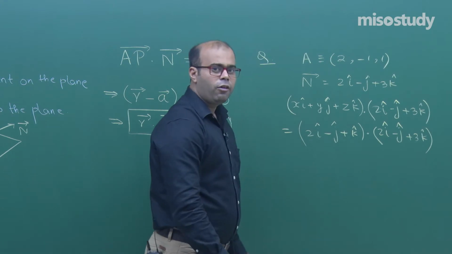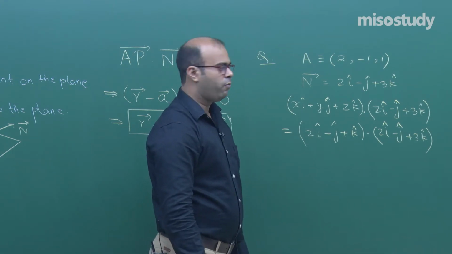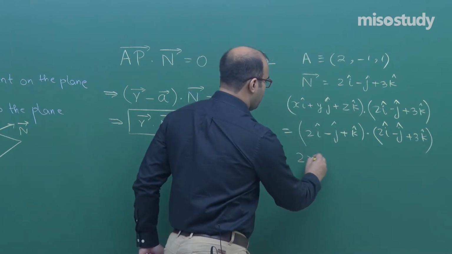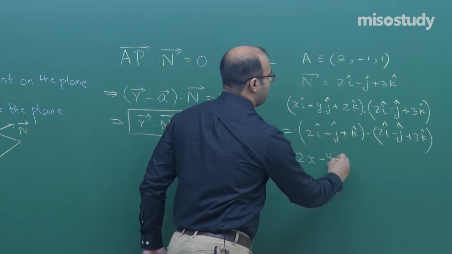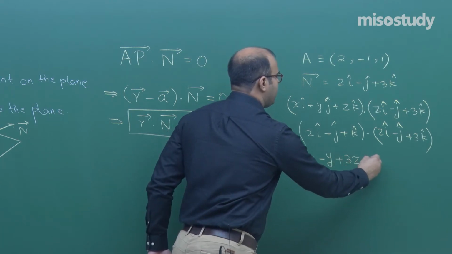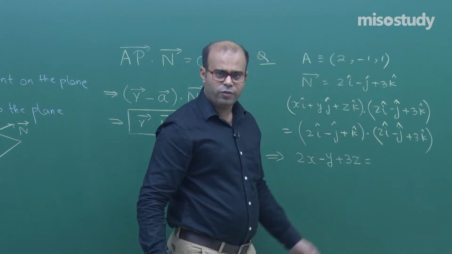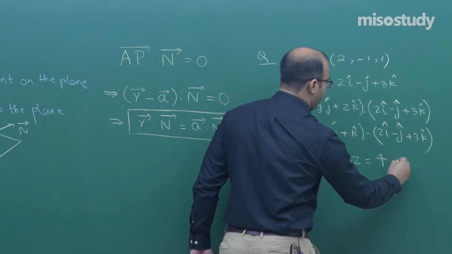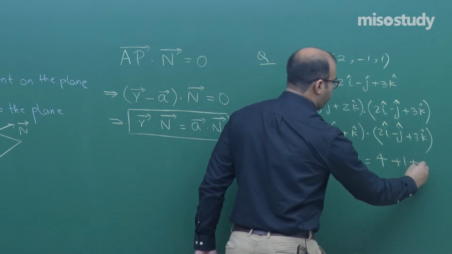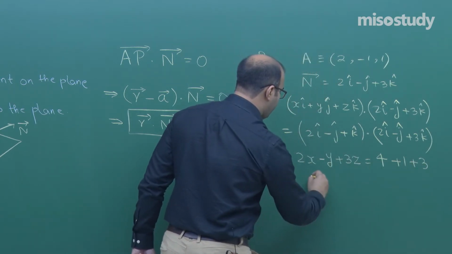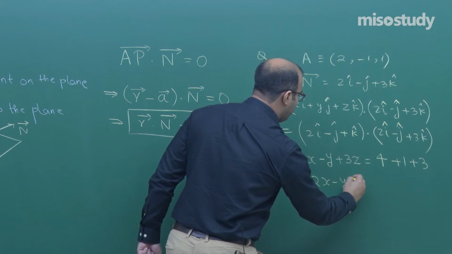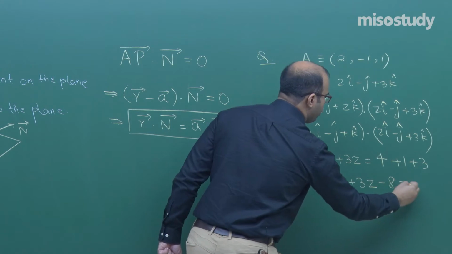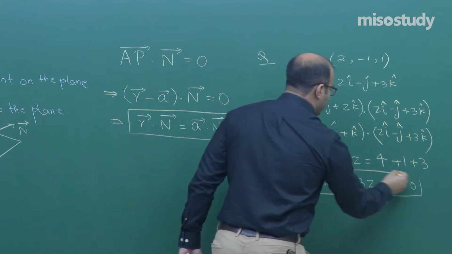Right, students? Now, we have to apply the concept of dot product where components are given. Here it will become 2x, then minus y, then plus 3z, which will be equal to the dot product of these two vectors, which becomes 4 plus 1 plus 3. So the final equation of the plane is 2x minus y plus 3z minus 8 equal to 0. So this is the equation of the plane.